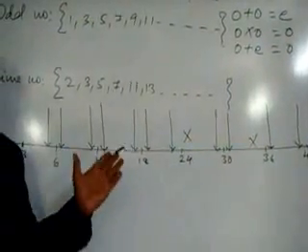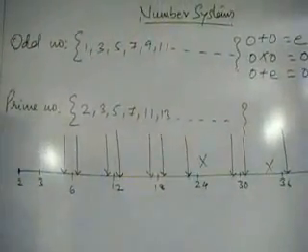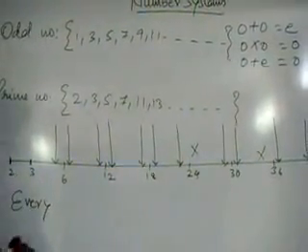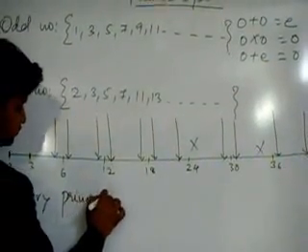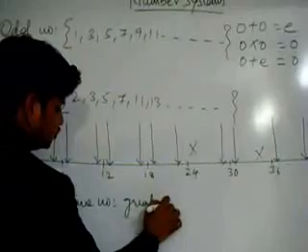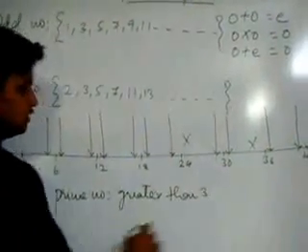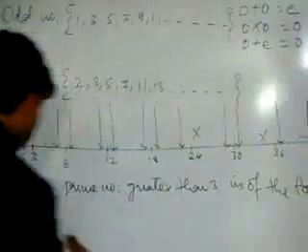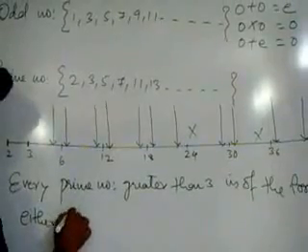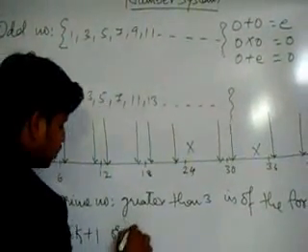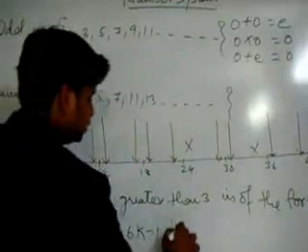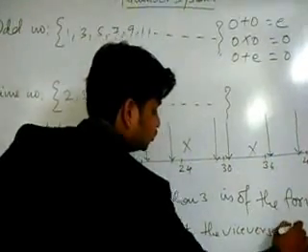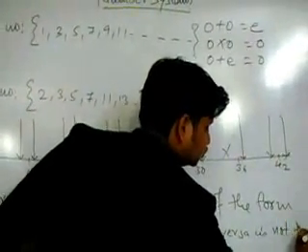So guys, there is a very important concept out here. Every prime number, you can note down this point, every prime number greater than 3 is of the form either 6k plus 1 or 6k minus 1, but the vice versa is not true.